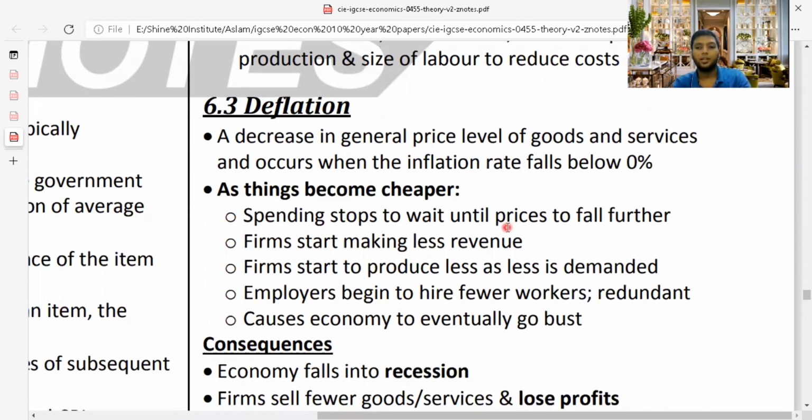Spending stops to wait until prices fall further. So people will think that the price will still fall, like gold prices can go down. If gold prices go down, they will hold their money, they will not buy gold thinking that the gold prices will go down, but if that doesn't actually happen, it becomes a problem.